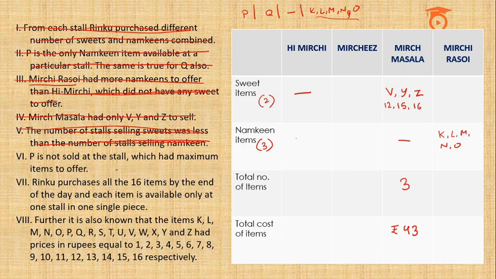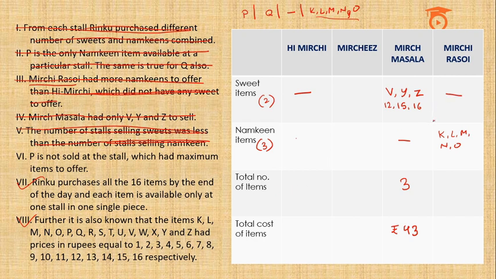Now it says that P is not sold at the stall which had maximum items to offer. Now clearly we have to put a dash which is nil in either Mirchis or Mirchi Rasoi. Okay, so if I put a dash in Mirchis, that means these are the two stalls which do not sell any sweet items and sell only one namkeen item, P and Q, which is not possible because the total number of items have to be different. That means we know that the nil has to come here.